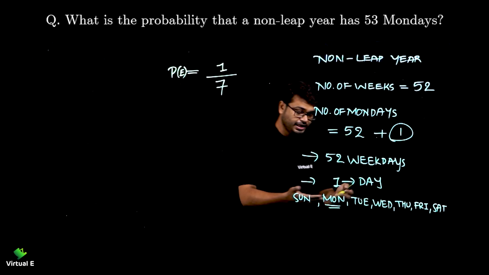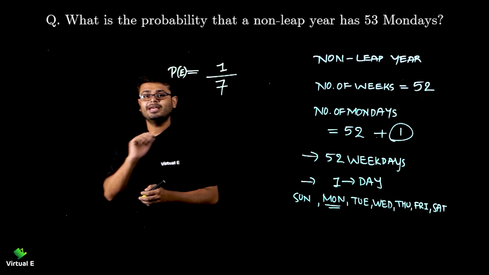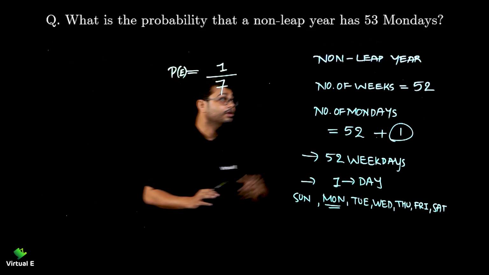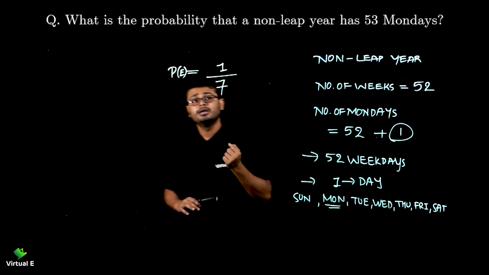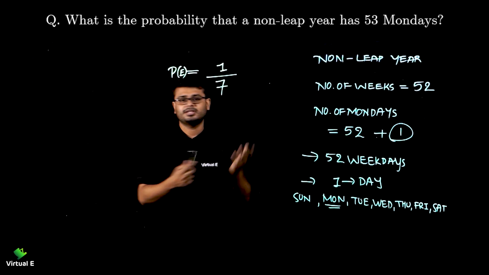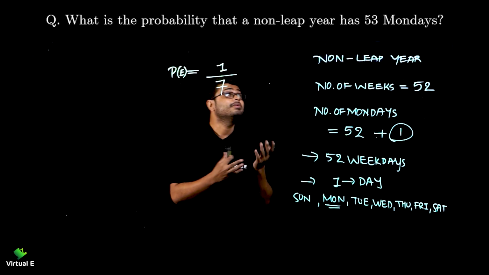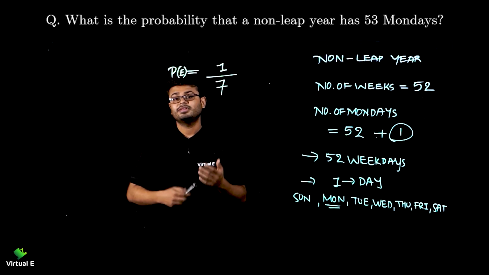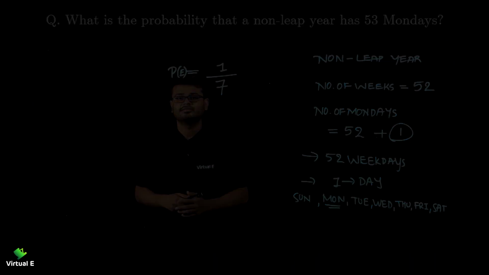Similarly, you can do it for Sunday as well. Suppose instead of Monday it is written Sunday, the answer will remain the same, because in a 7-day week, all these days come only 1 time. So instead of Monday, it can be changed to any other day, Wednesday, Thursday, Friday, Saturday, but the answer is going to remain the same. Paper setters can change the days, but the answer remains the same. So this is how we find the probability of 53 Mondays or any other day of the week in a non-leap year.